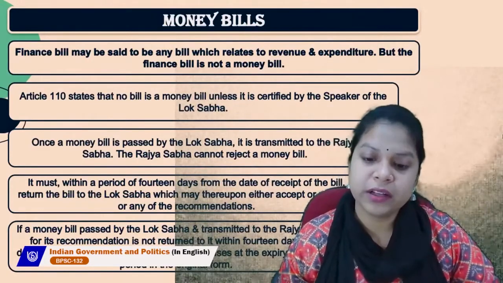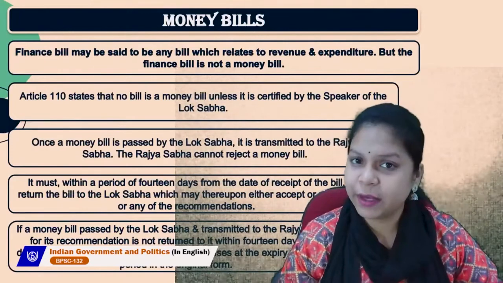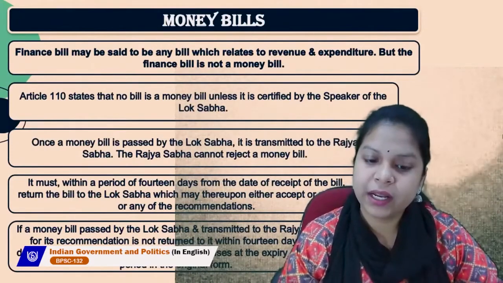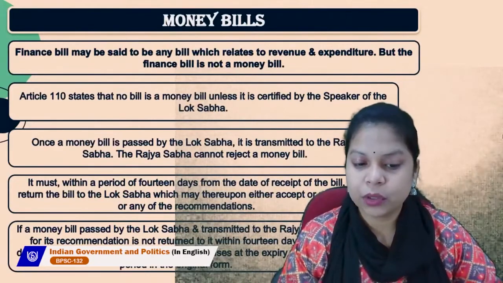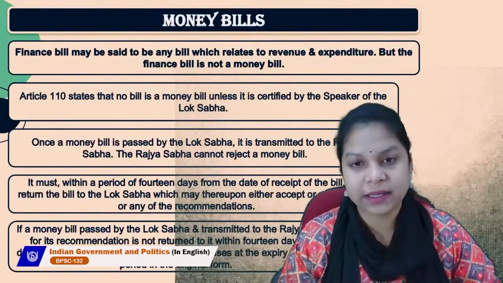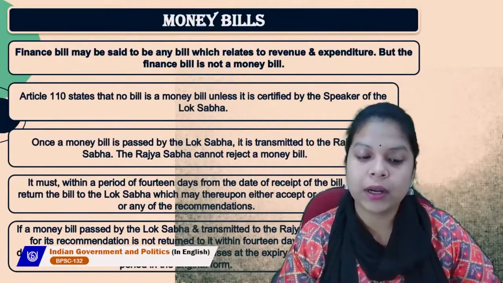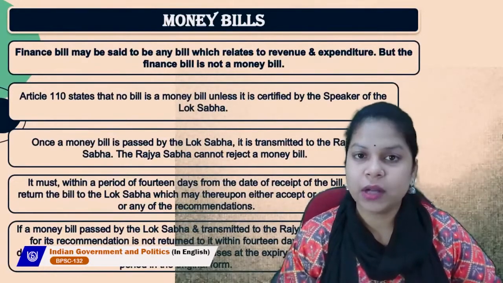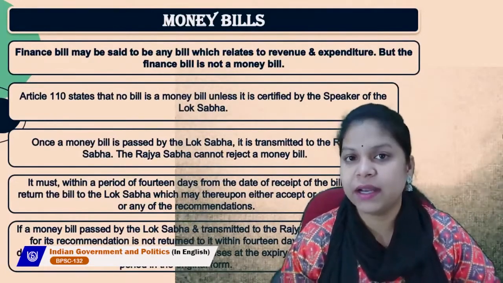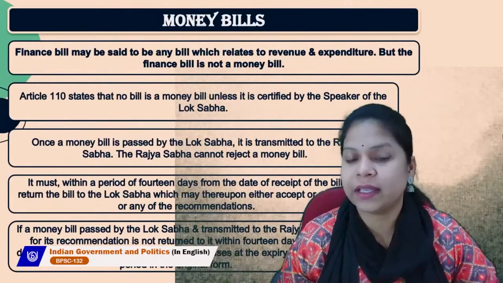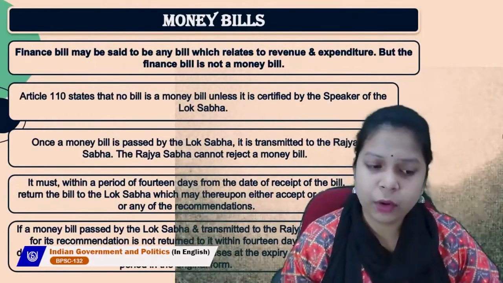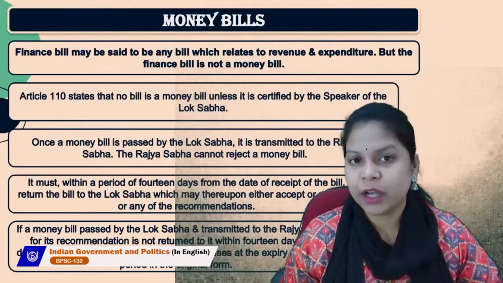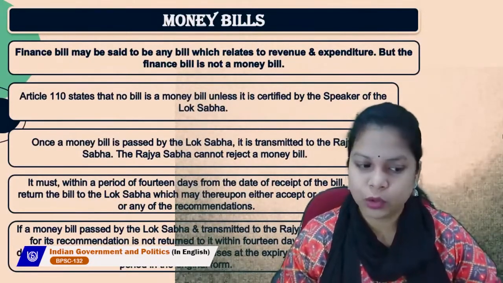It must, within a period of 14 days from the date of receipt of the bill, return the bill to the Lok Sabha, which may thereupon either accept or reject all or any of the recommendations. So, the Rajya Sabha can make recommendations, and it depends on the Lok Sabha whether it accepts them or not. Within 14 days, the Rajya Sabha should return the money bill to the Lok Sabha.